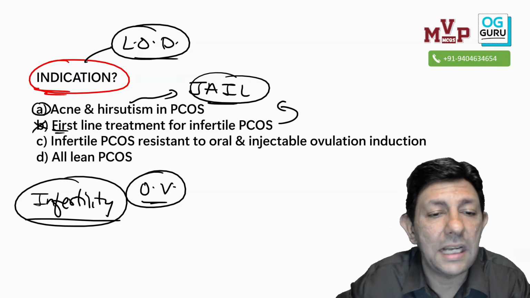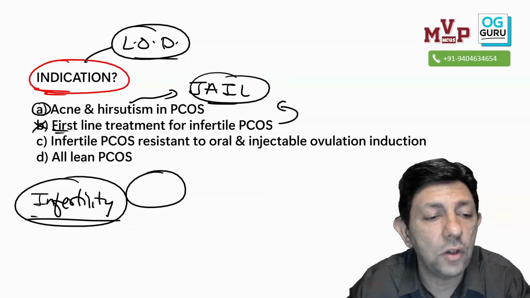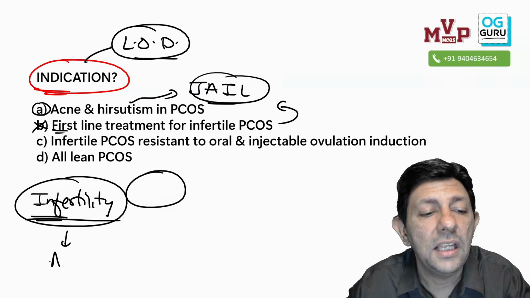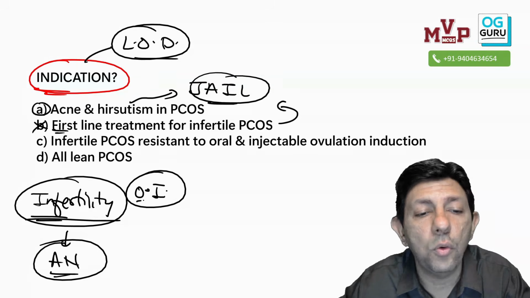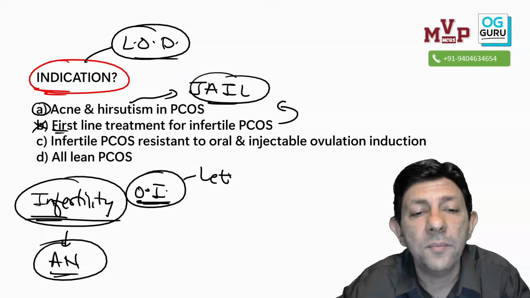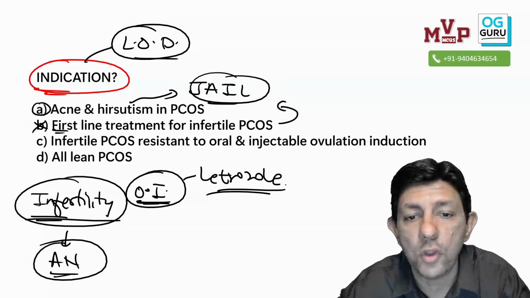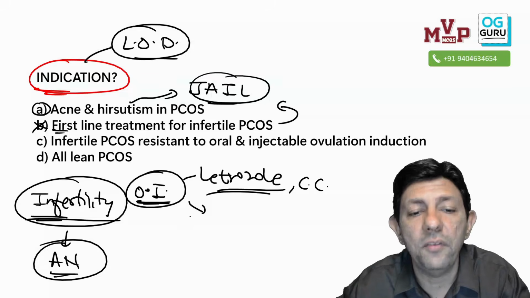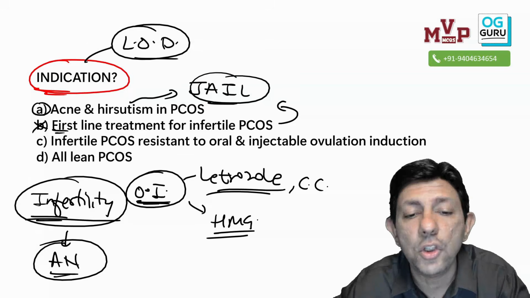Why is the patient of PCOS infertile? Because of anovulation. So we go for ovulation induction. Letrozole is tried first, that's the first drug of choice. If not, we can try clomiphene, and if not, we move on to the injectables, HMG or recombinant FSH.